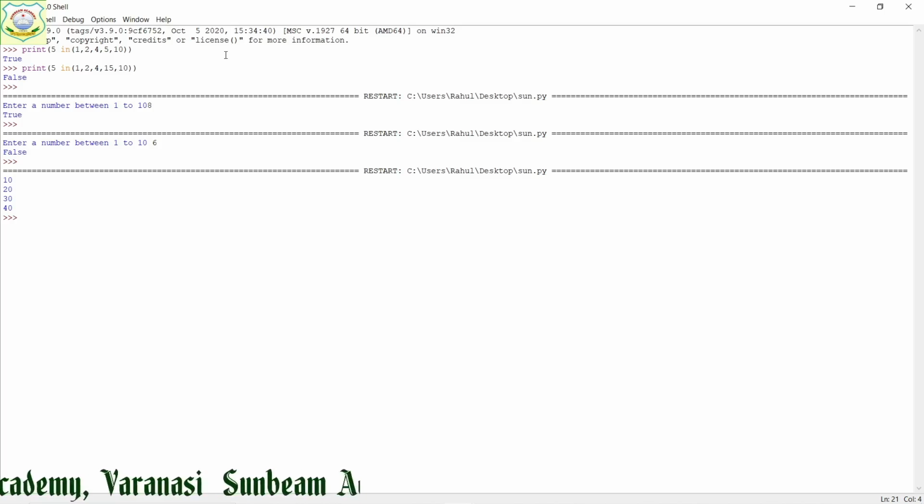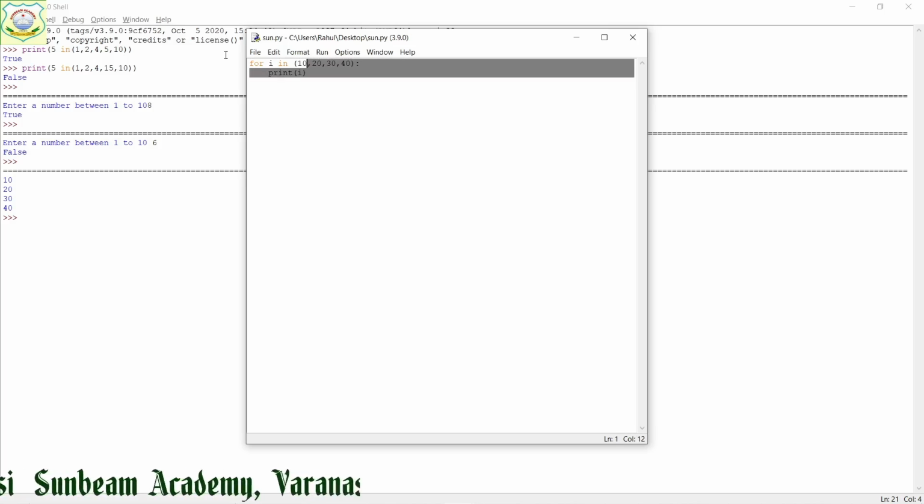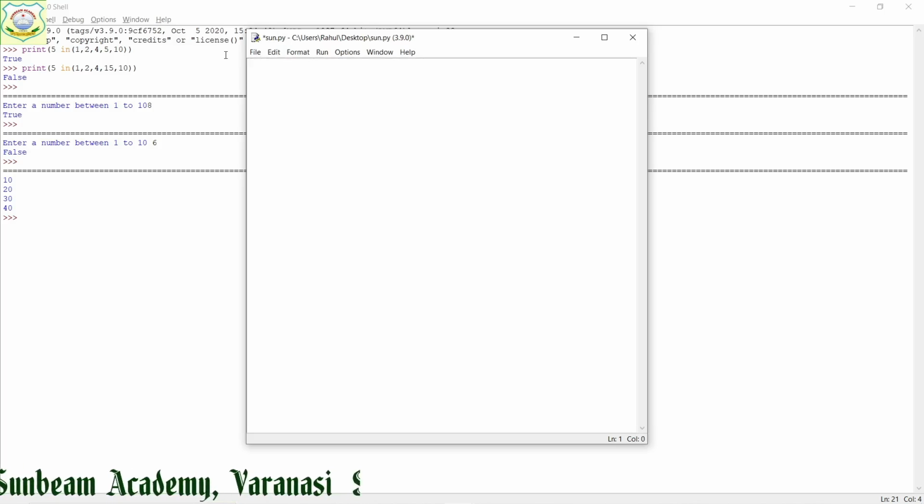Then if we are going to use range, with the help of range I am going to show you a program. Suppose I have taken a variable i, and we are going to find out i equal to 10.